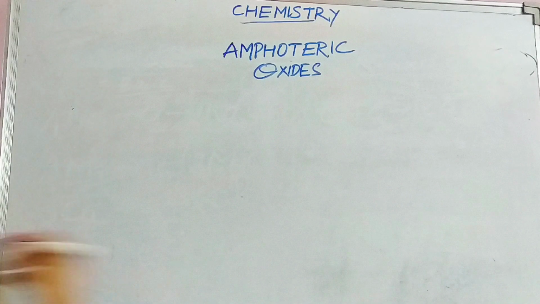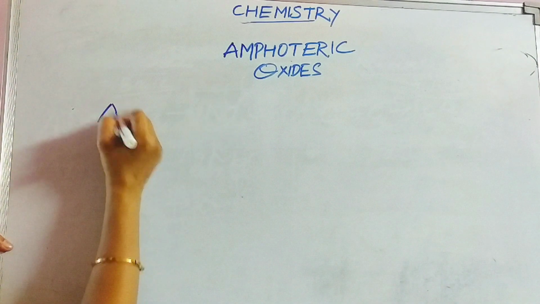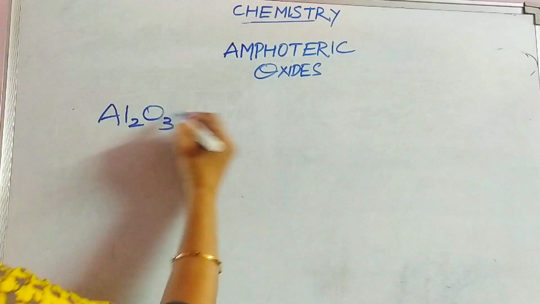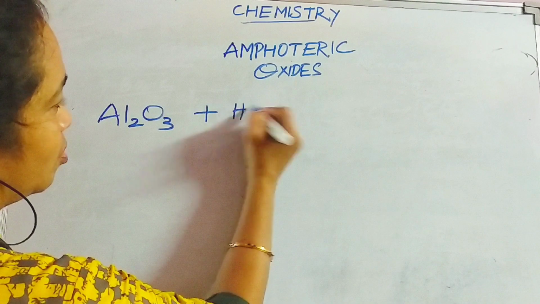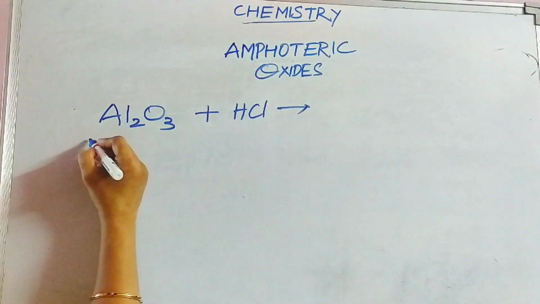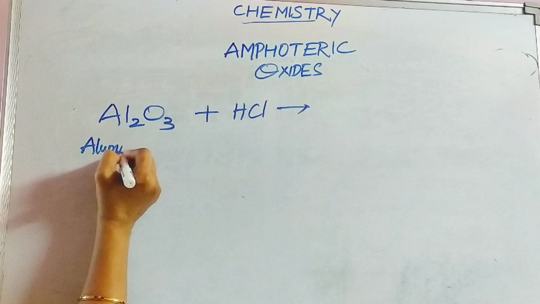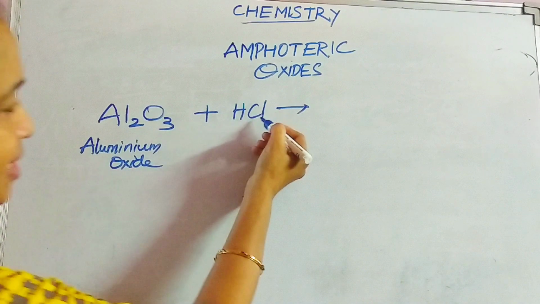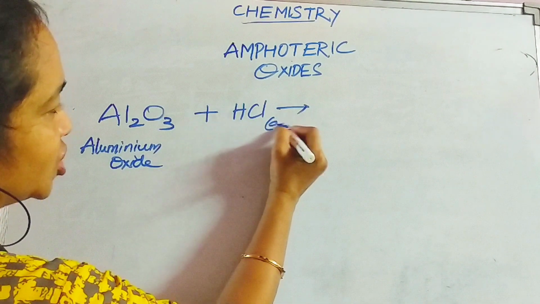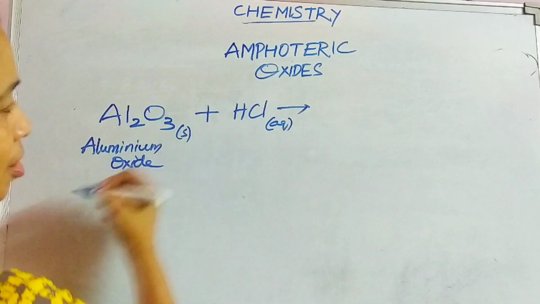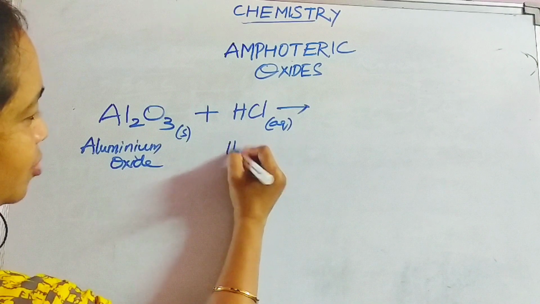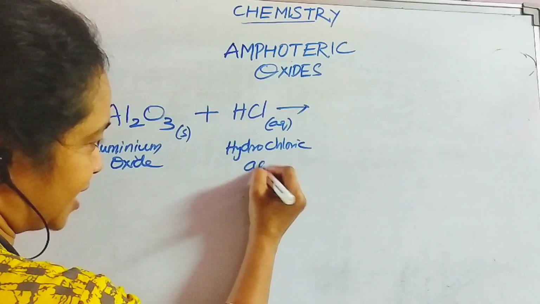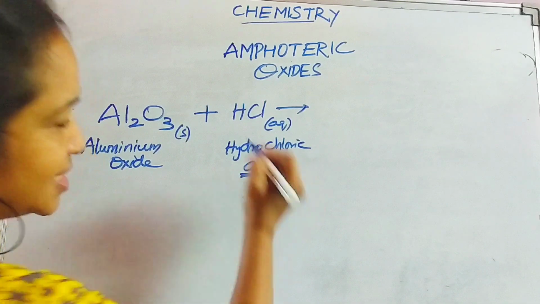So here we go. I'm taking an example, Al2O3. This is called aluminium oxide. Aluminium oxide reacts with hydrochloric acid. See here, you have to understand, this is aluminium oxide, a metal oxide. And here I am taking dilute HCl, which I'll take as aqueous, and this is solid, and this is hydrochloric acid. This is definitely an acid. Remember, this is an acid.